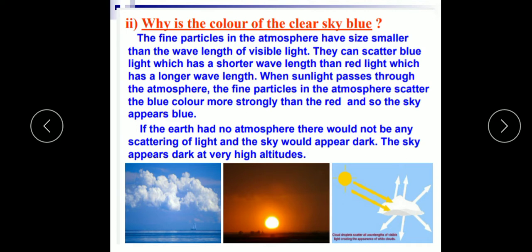And why does the cloud appear white in color? Cloud contains water droplets, dust particles, and ice crystals. The size of these particles is greater than the wavelength of the light. So all the colors get scattered equally, therefore the cloud appears white.